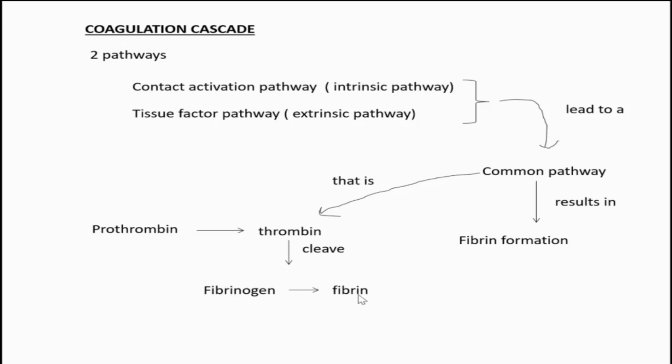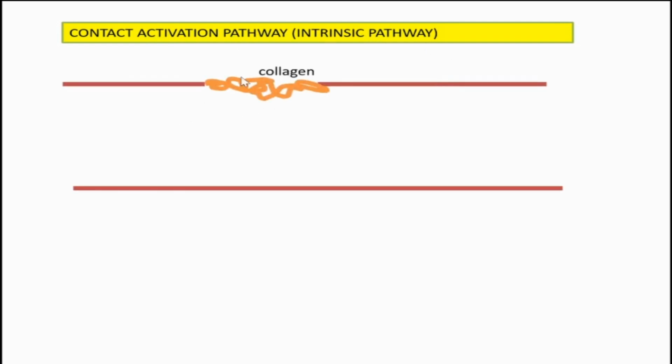Fibrinogen is the inactive form of fibrin. It cleaves the fibrinogen to fibrin and forms the clot. And in this entire process, the tissue factor pathway is the main, very important pathway. So next slide. We are going to learn in detail about each pathway. Contact activation pathway or intrinsic pathway. A wound is happening in the blood vessel and collagen is exposed. What happens next?